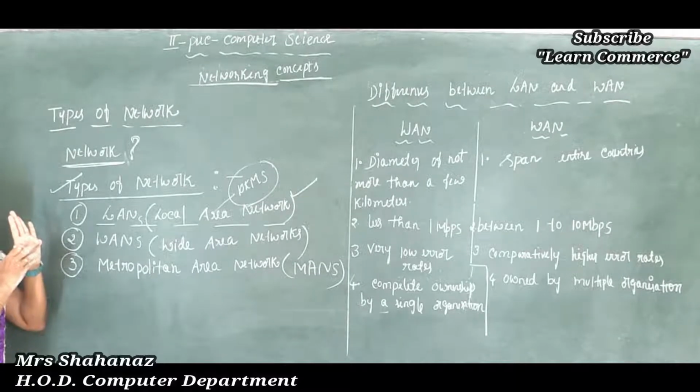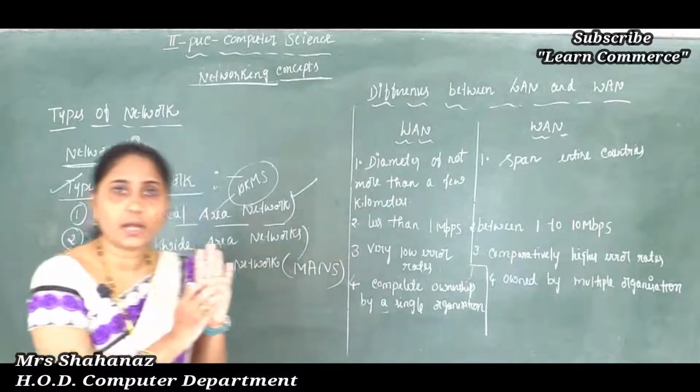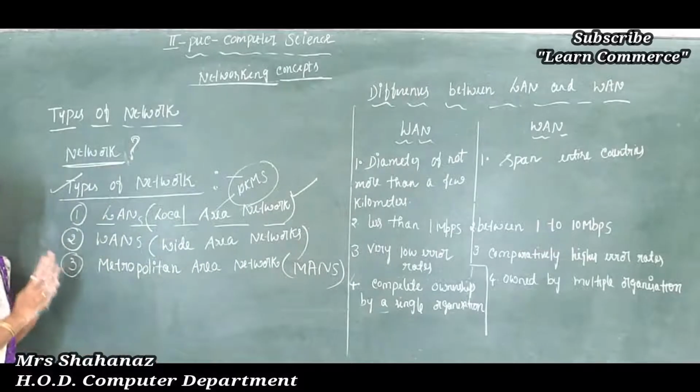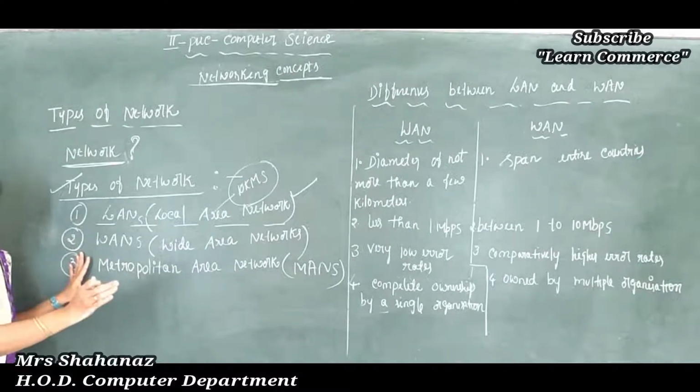Such computers are connected within a range of 10 kilometers, and the purpose is just to share information, the printer, modem, each and every information from one to another.